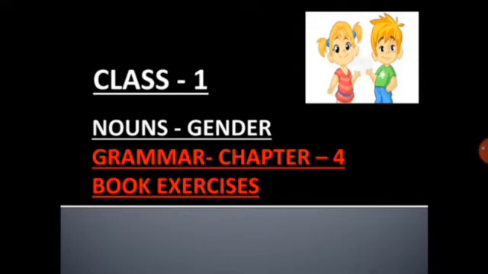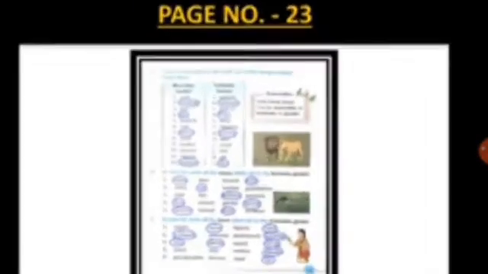Very good. So children, today we will start the book exercise of chapter number 4, that is nouns as genders. So I request you to please take out your English grammar book. Now come to page number 23. Now exercise number A. Some of the words in the table are in the wrong column. You have to circle them.